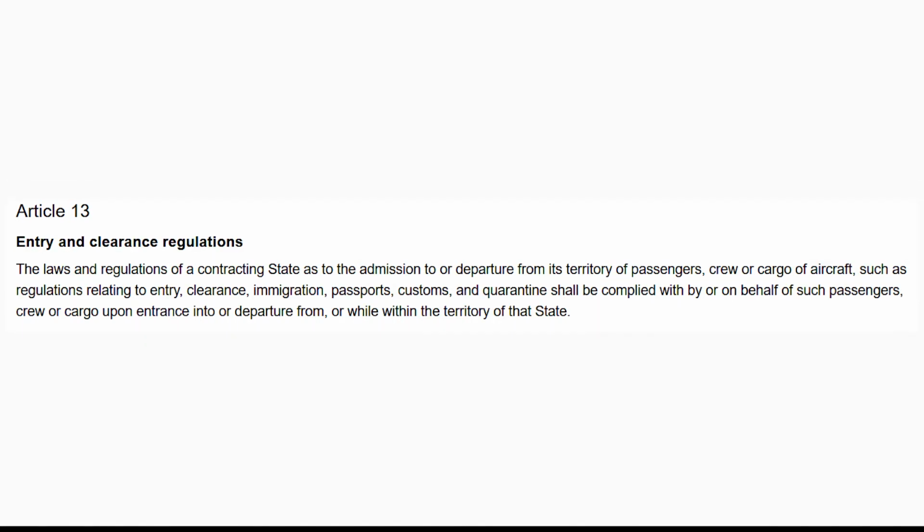Article 13. Entry and clearance regulations. The laws and regulations of a contracting state as to the admission to or departure from its territory of passengers, crew or cargo of aircraft, such as regulations relating to entry, clearance, immigration, passports, customs, and quarantine shall be complied with by or on behalf of such passengers, crew or cargo upon entrance into or departure from, or while within the territory of that state.